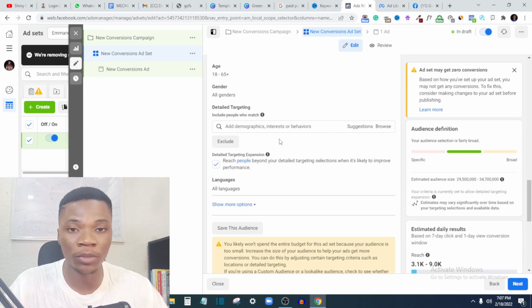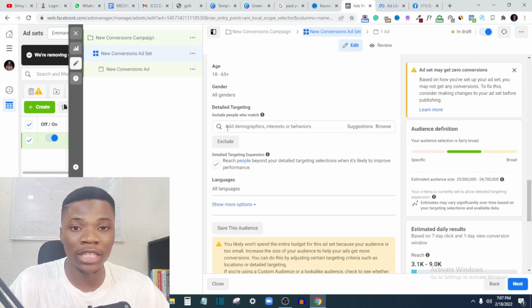That way your ad will be reaching people who look like, who have the habits, who have the interest of people who are already following your page, right? And if you don't have a customer list, and let's say you don't have enough followers, and you want to use the detailed targeting option, right?